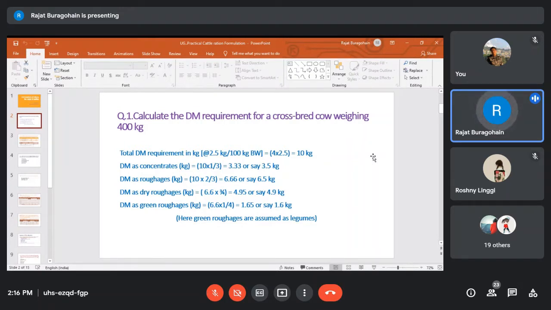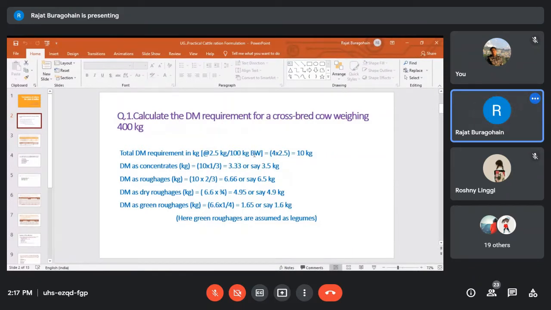And this is also the requirement of dry matter for the buffaloes. In case of buffalo also, daily dry matter requirement will be 2.5 to 3 kg per 100 kg body weight. Okay, so these two figures you have to remember. And depending on the question pattern, you can answer it. And here, since it is crossbred, I am taking 2.5 kg per 100 kg body weight.